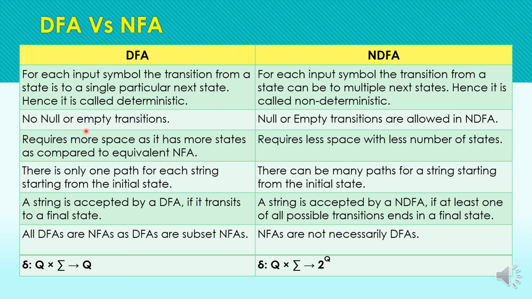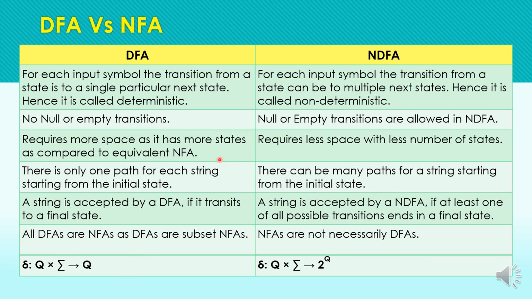No empty transition is allowed in DFA, but we can have null or empty moves in NFA. Although we have not covered empty moves in today's example, we will be having NFAs with empty moves later on. And DFAs require more space as compared to NFAs.